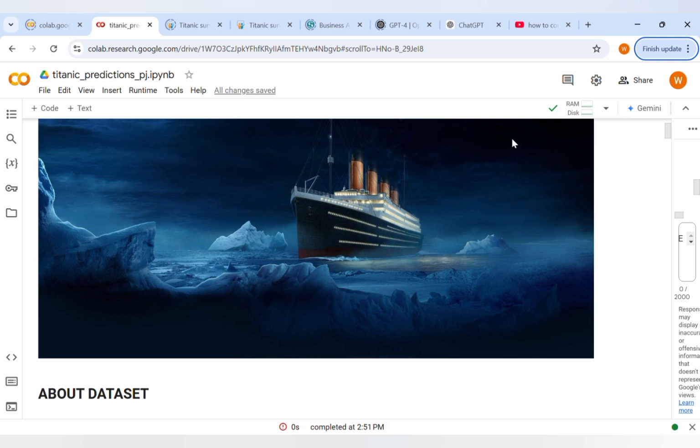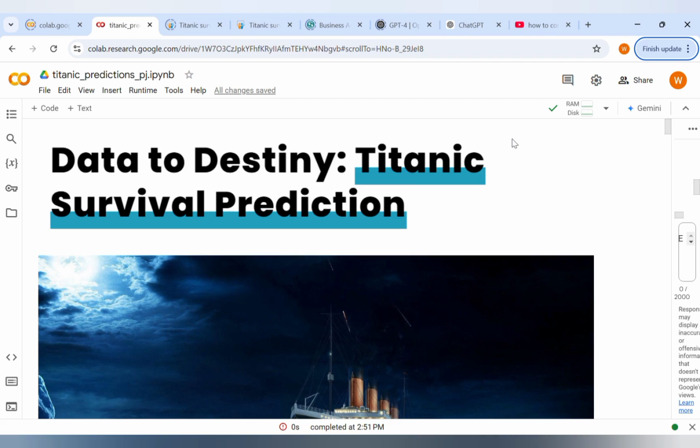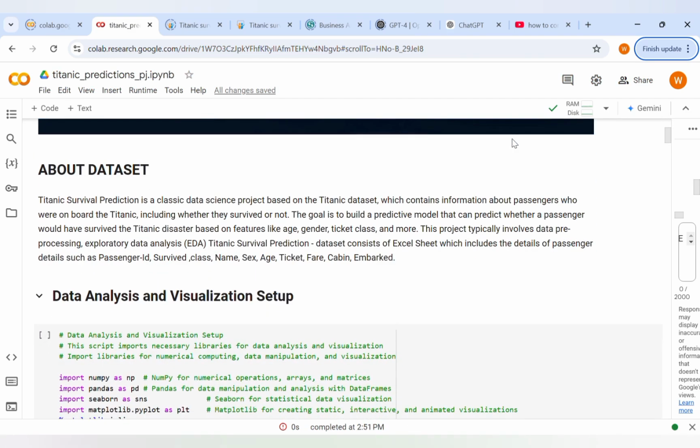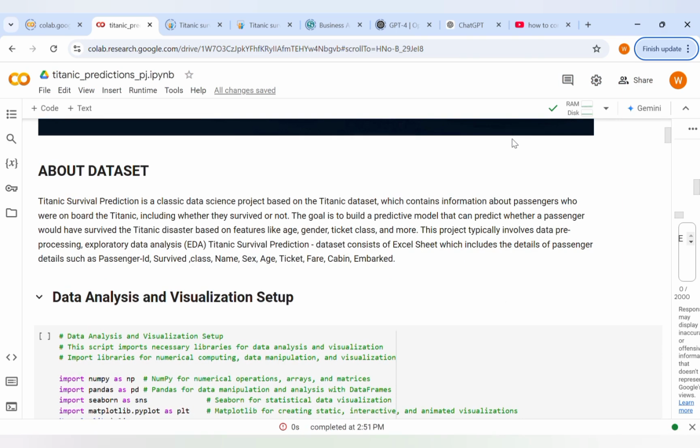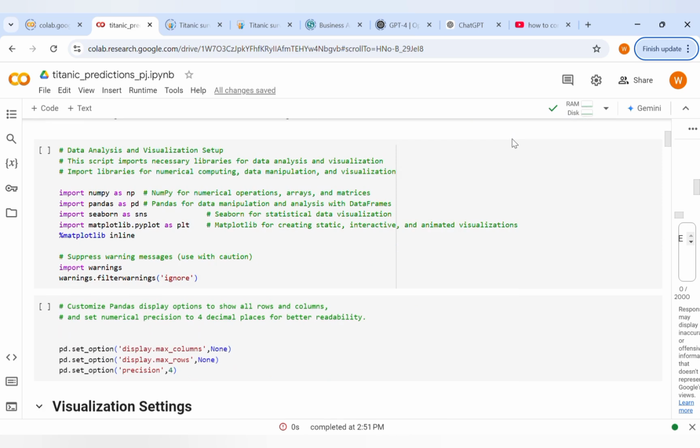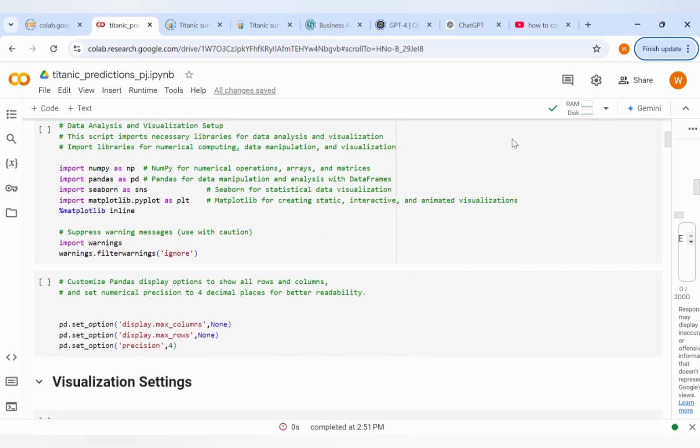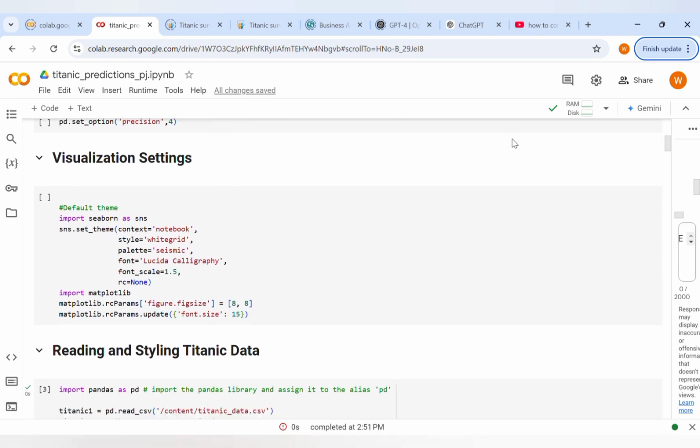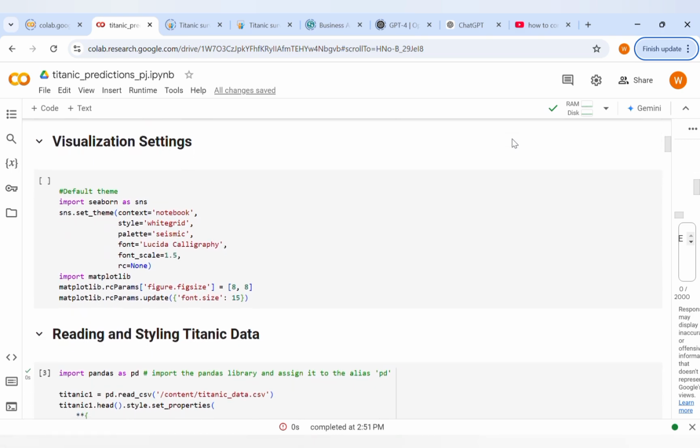The code of Titanic Survival Predictions. About the dataset: the Titanic Survival Prediction is a classic data science project based on the Titanic dataset, which contains information about passengers who were on board the Titanic, including whether they survived or not. Data analysis and visualization step: NumPy for numerical operations, Pandas for data manipulation and analysis, Seaborn and Matplotlib for creating detailed visualizations. Here are some visualization settings.